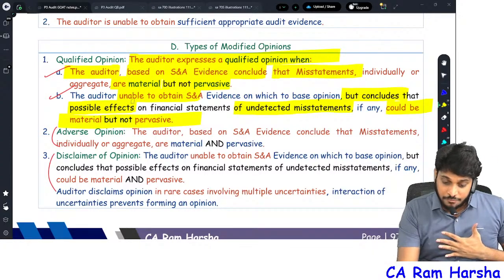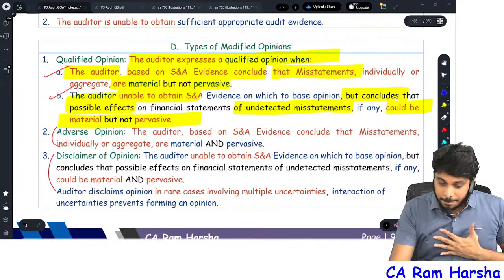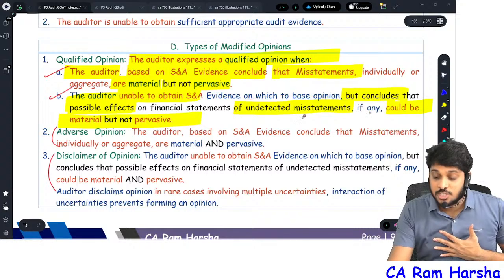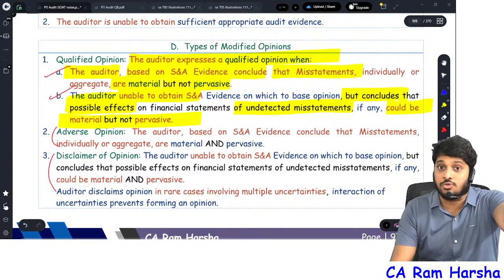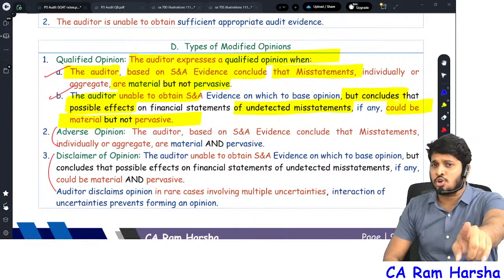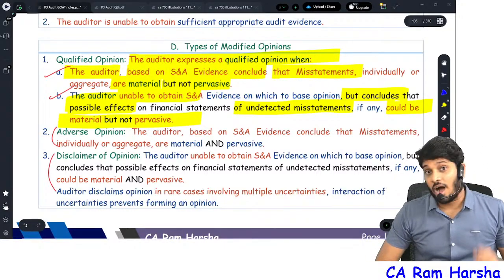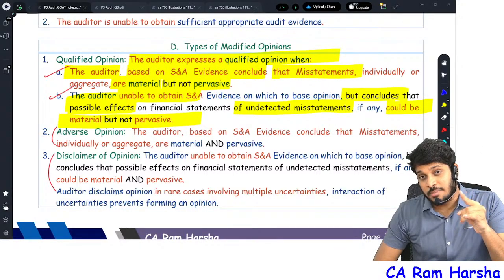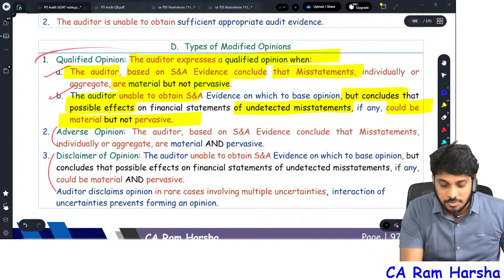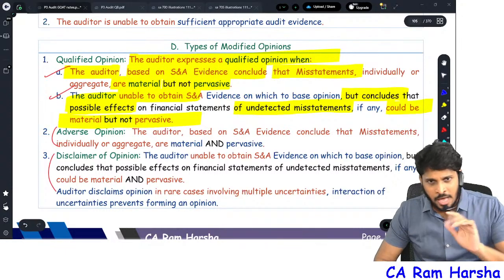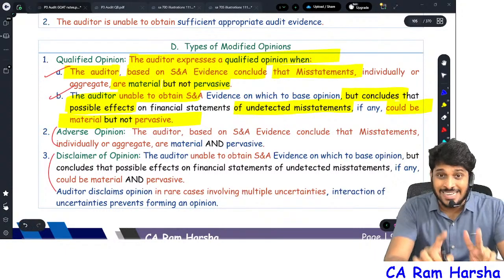That's why, if at all there is a possibility of undetected misstatement, only then you check. What if it is really not there? What could be the possible effect? Sir, it is a material item, but not pervasive. If the possible effect could be material but not pervasive, then which opinion? Qualified opinion. Now you understood the qualified opinion definition, right?